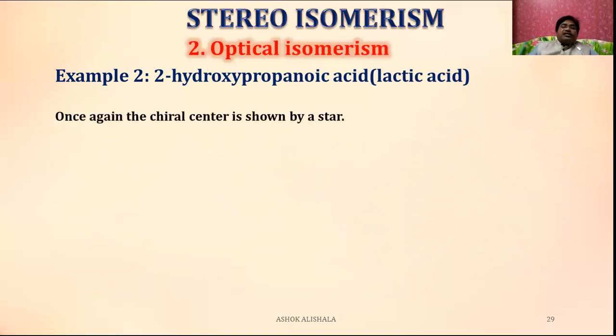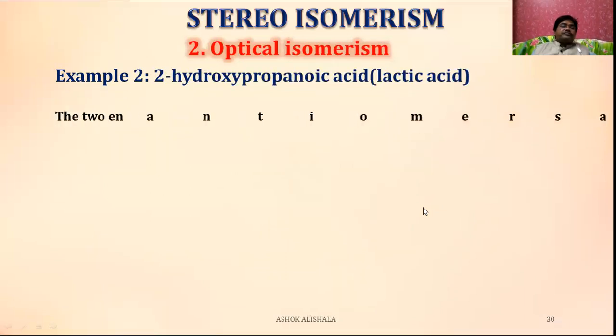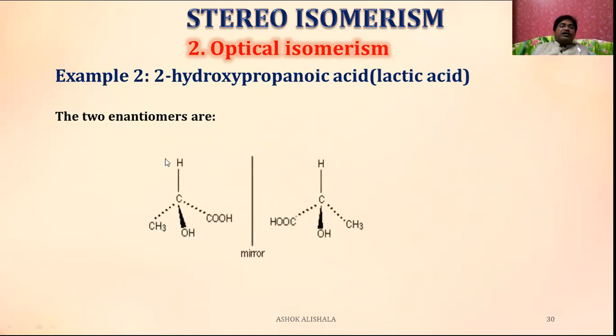Once again, the chiral center is shown by a star here. This is lactic acid, and lactic acid is a chiral compound, where four different groups are attached here. Now the two enantiomers are like this. How can you draw them? This is going to be the compound and its mirror image, and you have to draw like this. This is 2-hydroxypropanoic acid, or lactic acid.